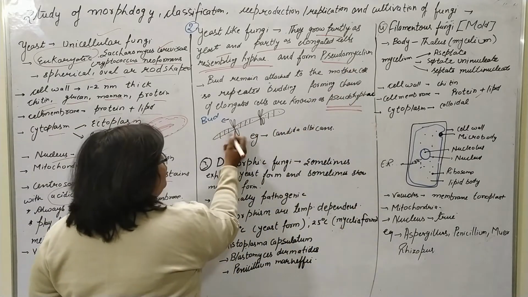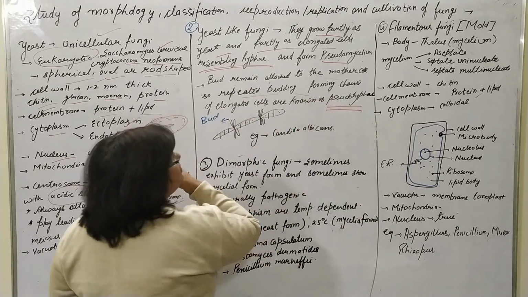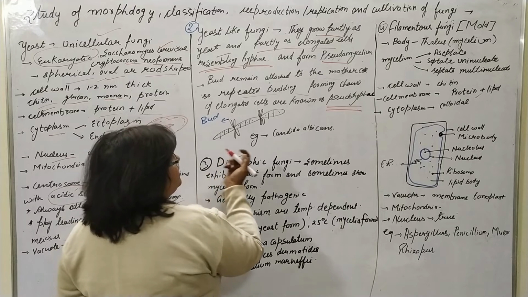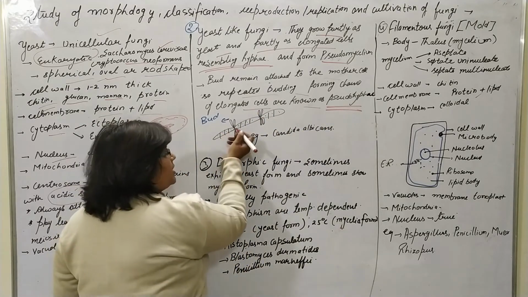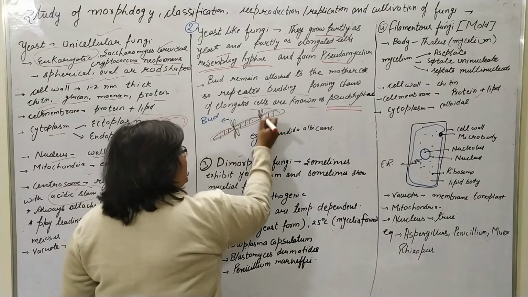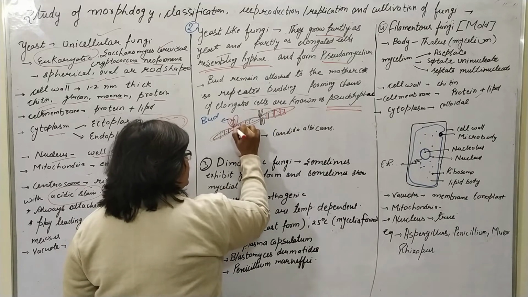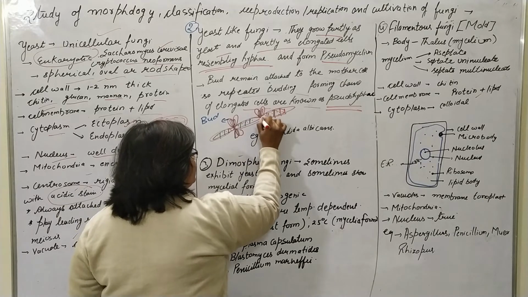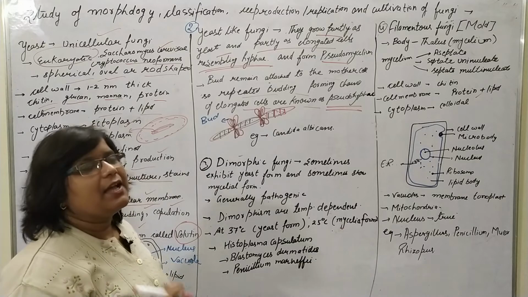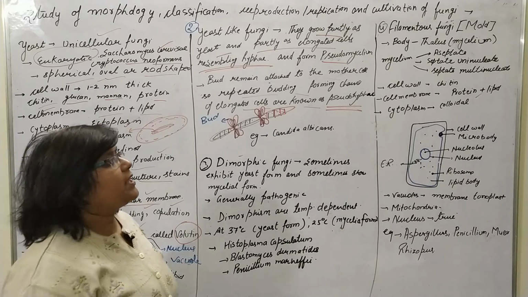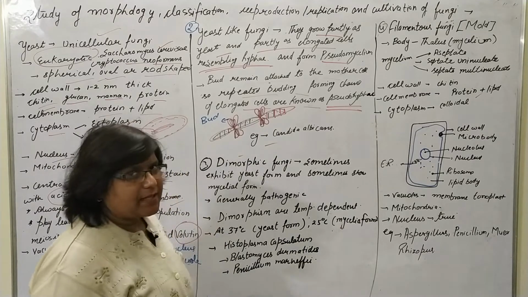Here, in the elongated chains, the bud remains attached to the mother cell, and by repetitive budding it forms a chain of elongated cells known as pseudohyphae. It's just budding attached continuously, forming in a chain-like manner, and that complete structure is known as the pseudohyphae. The example is Candida albicans.